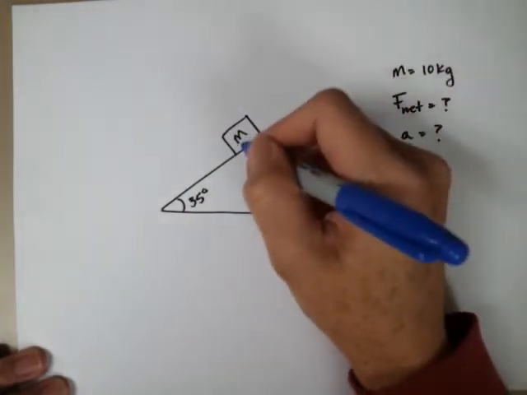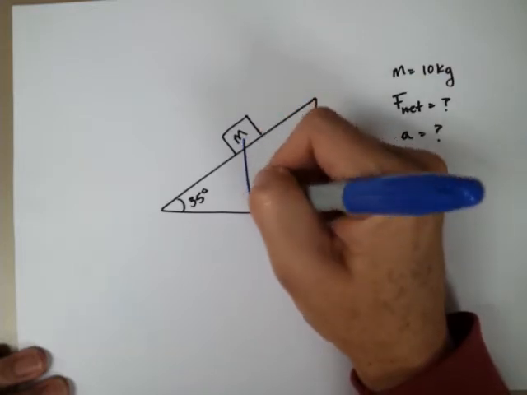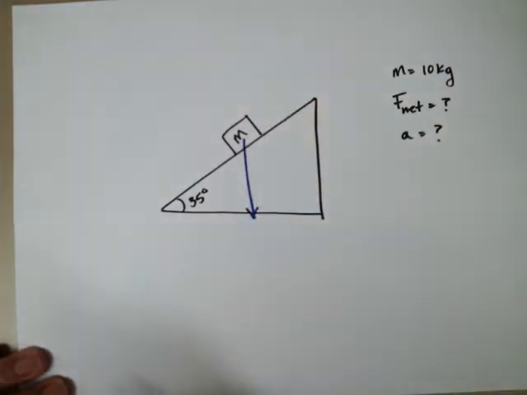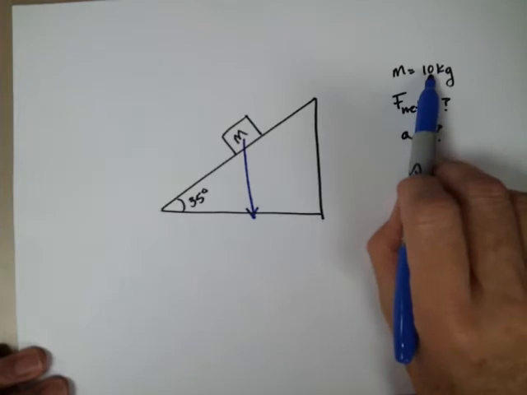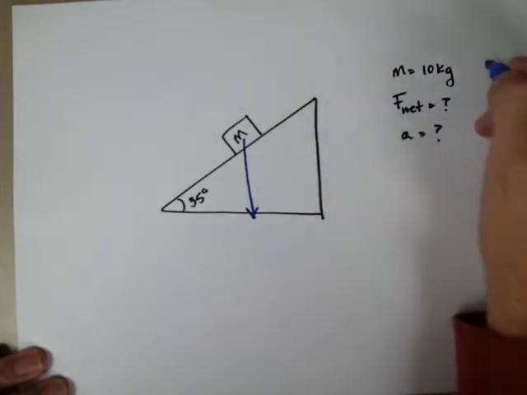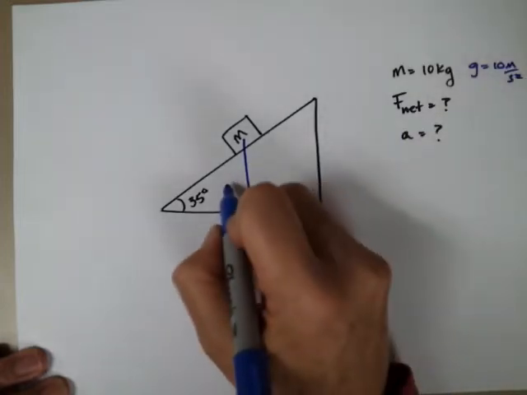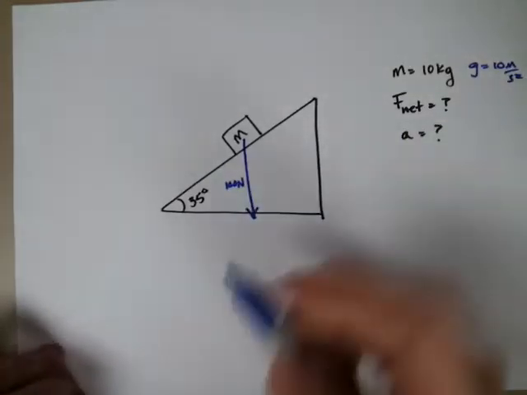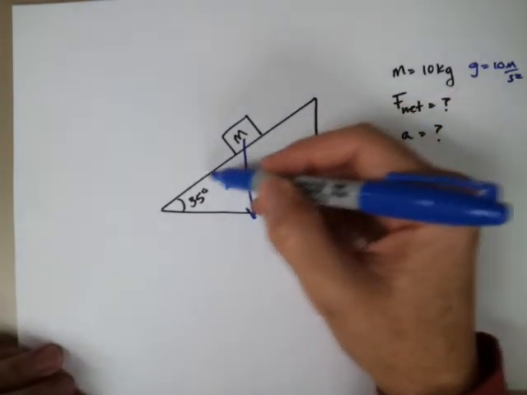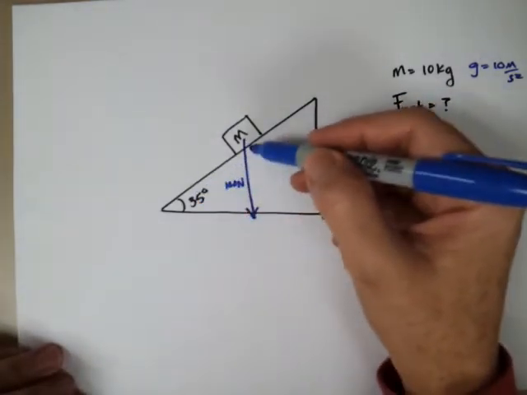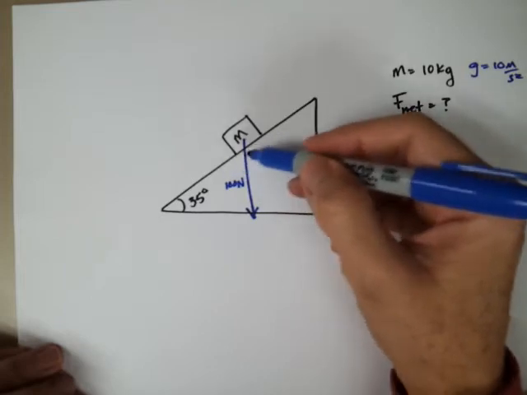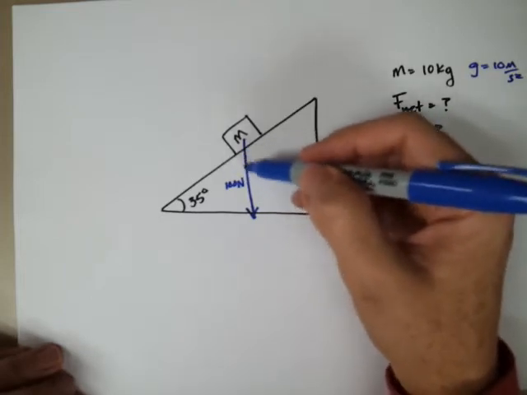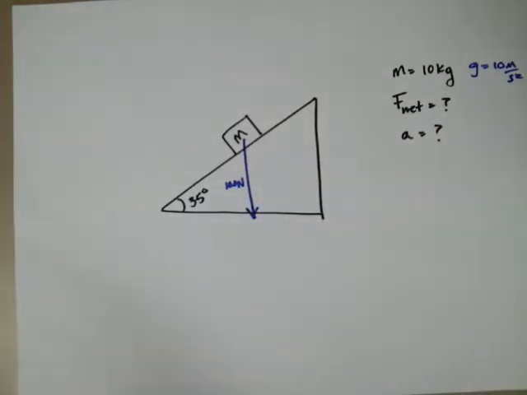So, weight's going to be the force that I'm going to put in first. I can easily calculate that. This is 10. We're going to say g, for the sake of this, is 10. So this is 100 newtons. Because this is at an angle to this surface, it's not straight up and down against the surface, I'm going to have to break the weight into components, the X component and the Y component.